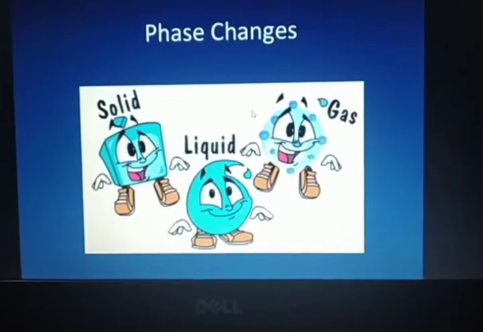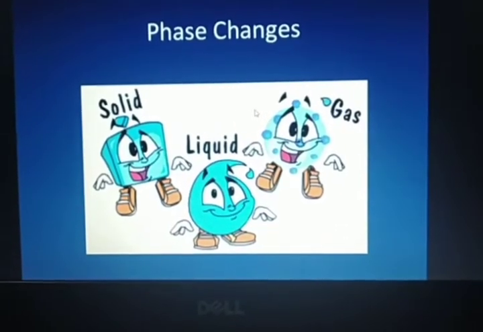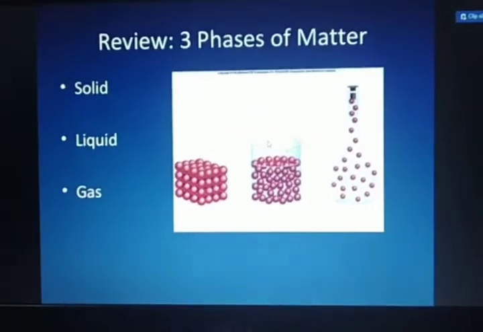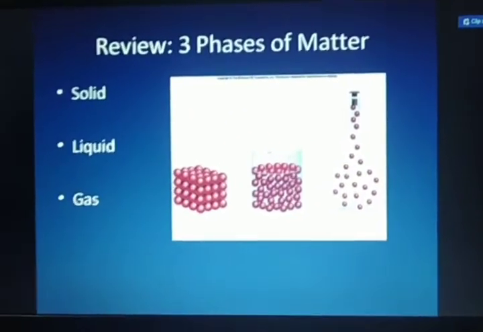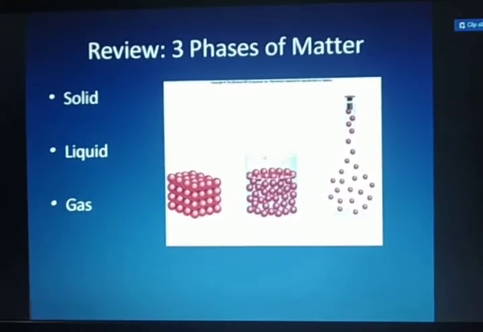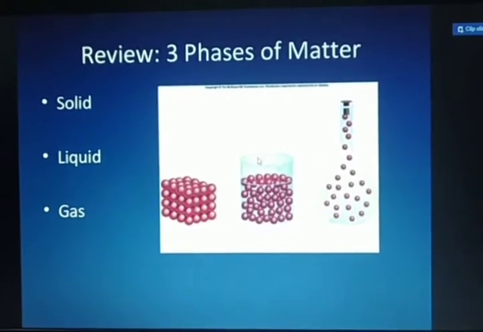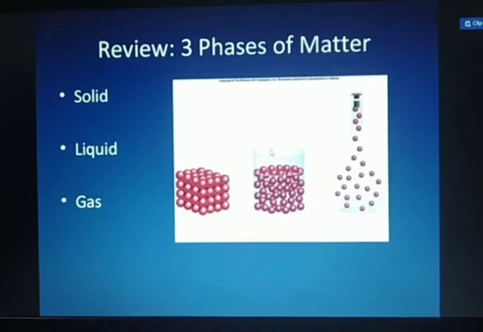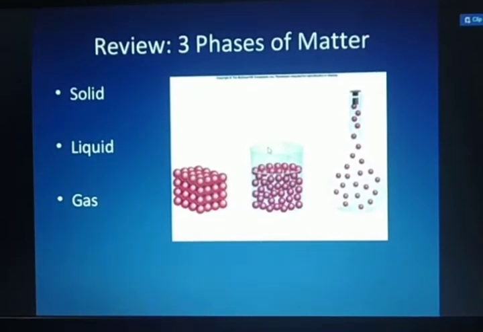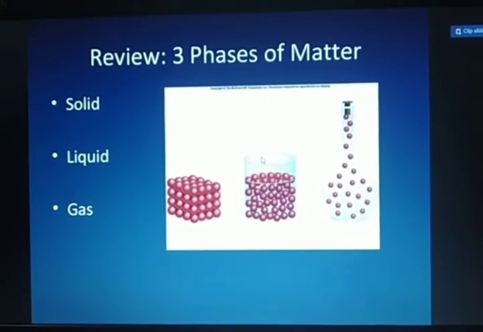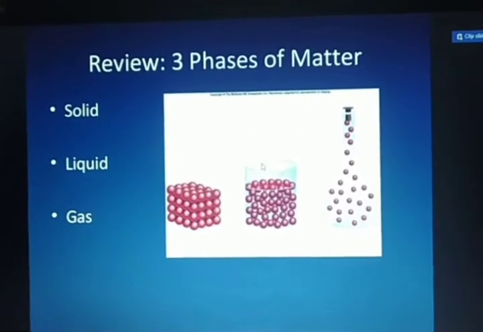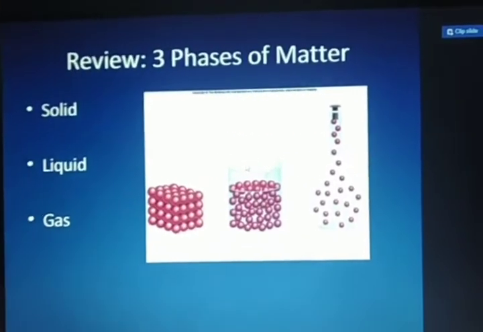What are these phase changes? First of all, you should know there are three phases, that is solid, liquid and gas. And you see the arrangement of particles as we have studied in the chapter on matter, the first chapter. So here I want to show you that there are three phases, and those are solid, liquid and gases.